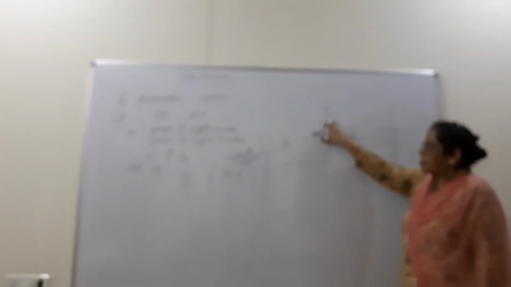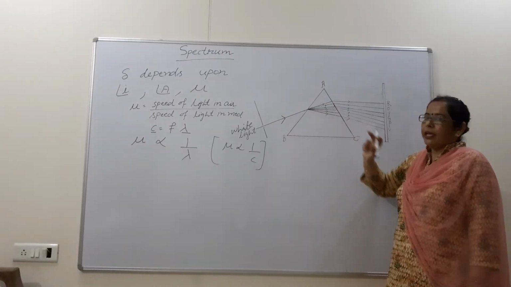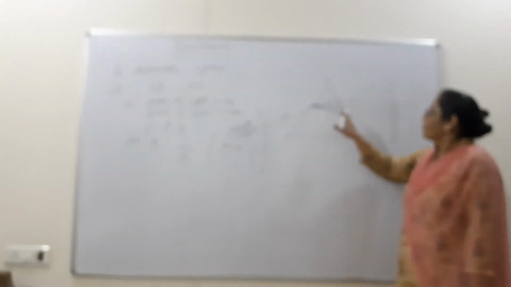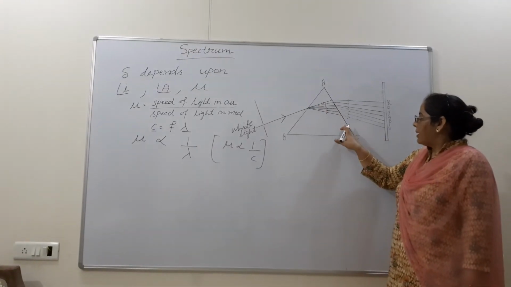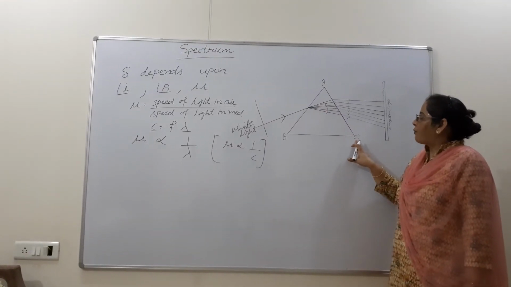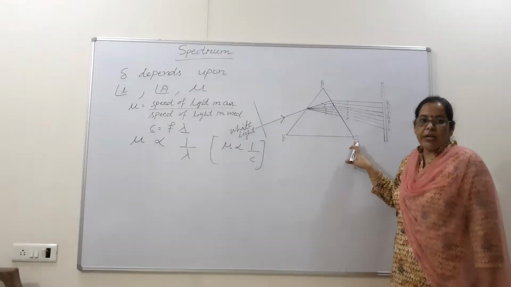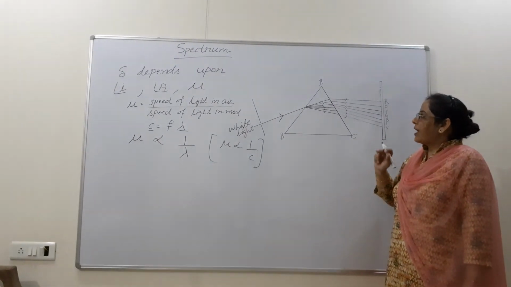At this phase dispersion will take place, because the speed of light of all the colors will be different. When all the 7 colors strike the surface AC, on this surface refraction will take place. Why will refraction take place?